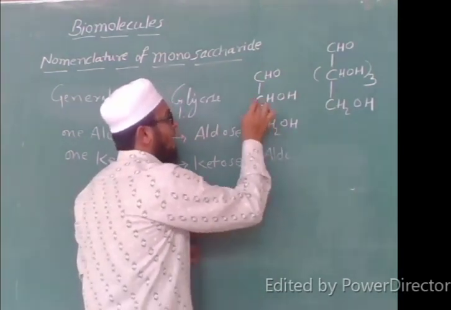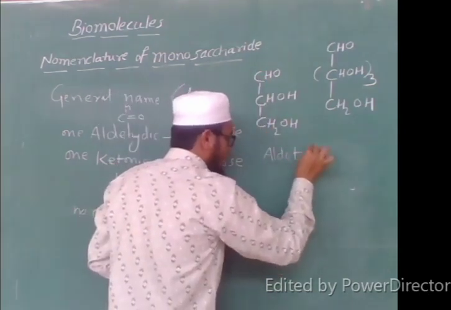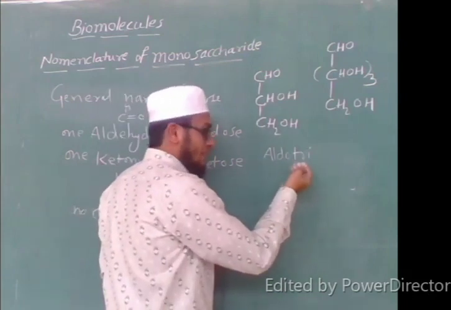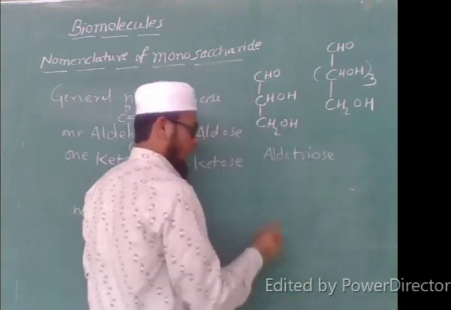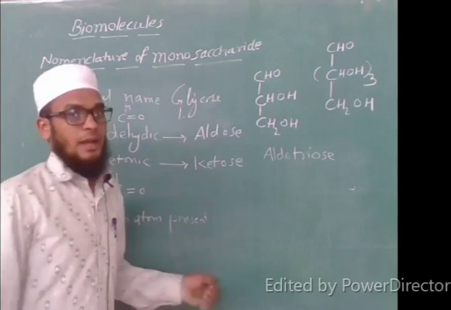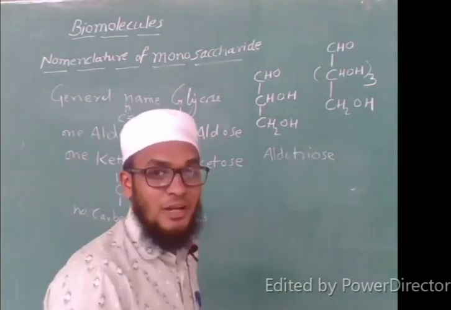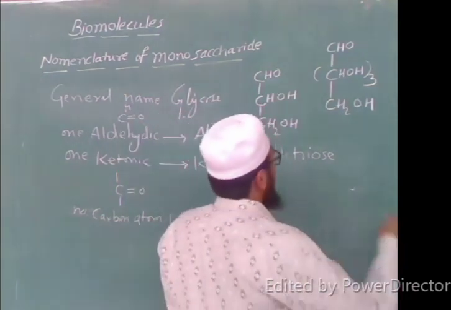It has 1, 2, 3, so I will write tri for 3 carbon atoms. It is a type of carbohydrate, so I will write OSE. It has become aldotriose.